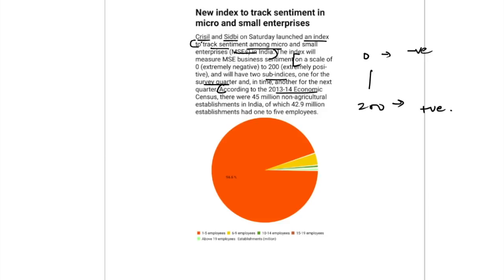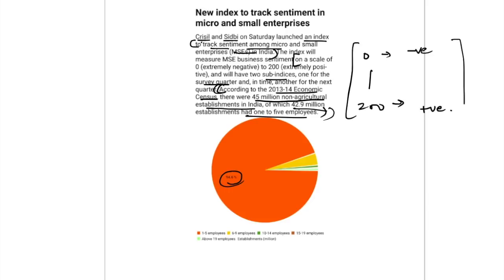The next line is important. According to the 2013-14 economic census, not the survey, economic census, there were 45 million non-agricultural establishments in India, out of which 94.6% or 42.9 million had 1 to 5 employees. So this is another important fact, very relevant for our examination.